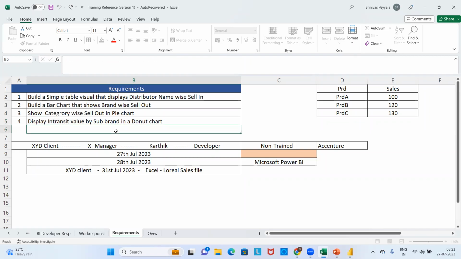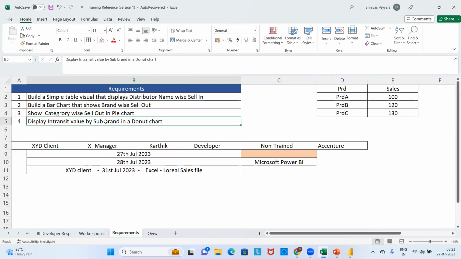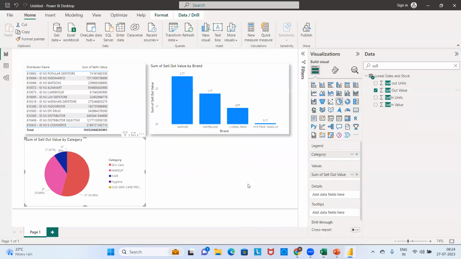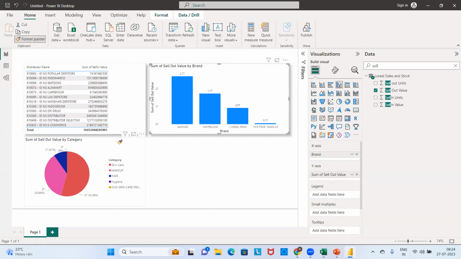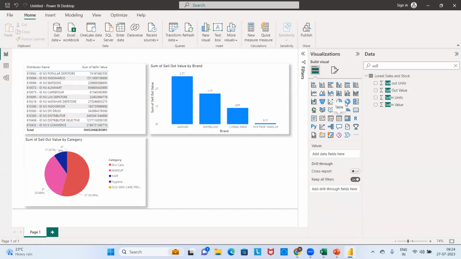Now tell me, what are the fields and what is the visualization? In transit value and sub brand are the fields, and donut chart is the visualization. I'll just go to my Power BI. Same story. Click on the chart. Very nice.